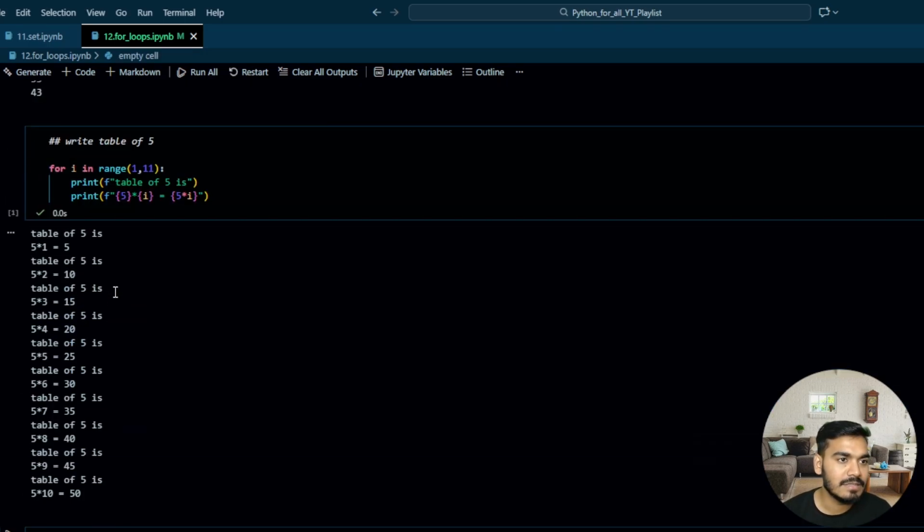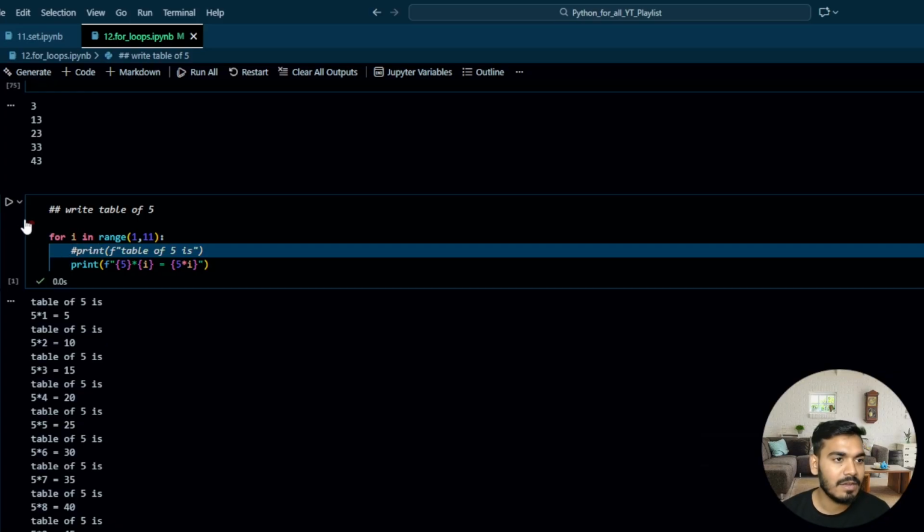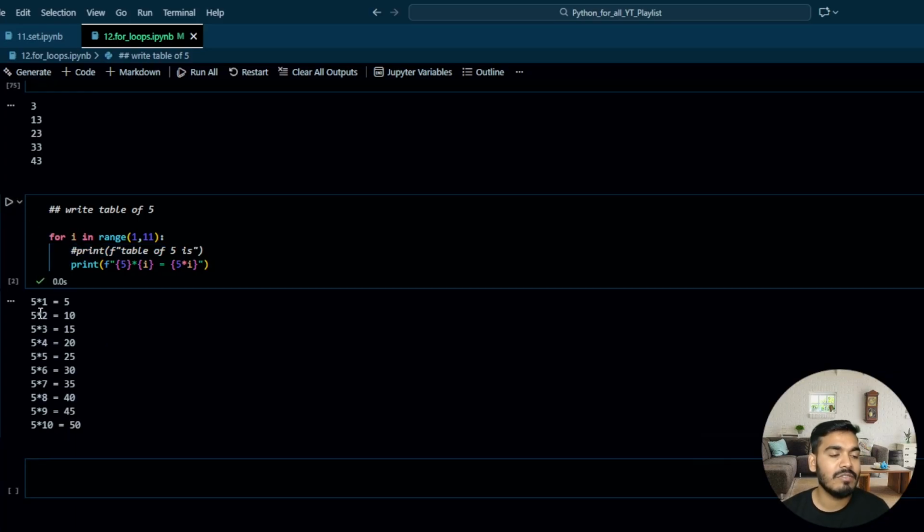Let's print this, or just remove this part. Now 5 into 1, 5 into 2 is 10, 5 into 3 is 15, 5 into 4 is 20, 5 into 5 is 25, and so on up to 5 into 10 is 50. So this is how you can write the table of 5.